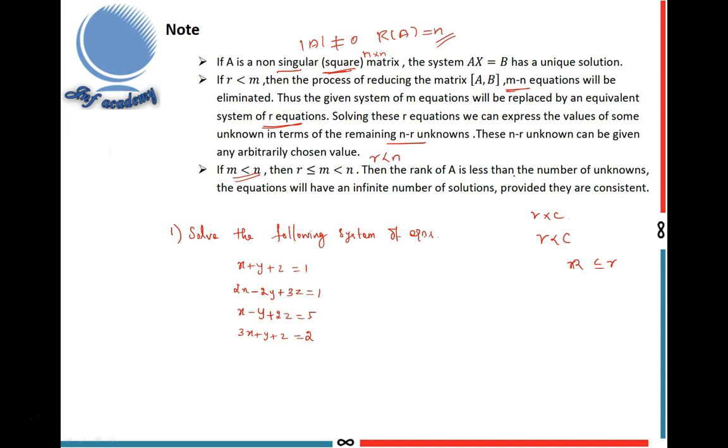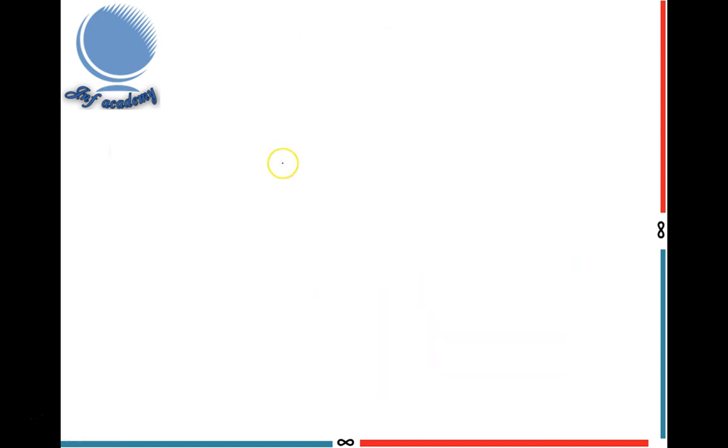Next, I will give one example of how to solve the following system of equations. I give only one simple example. Here one system of equations is given, that is 4 equations and 3 unknowns. First I write the given equations in the form AX equal to B. What is A? Rows 1, 1, 1; 2, minus 2, 3; 1, minus 1, 2; 3, 1, 1. X is x, y, z, the unknown matrix, equal to B. B is 1, 1, 5, 2. This is the constant matrix.